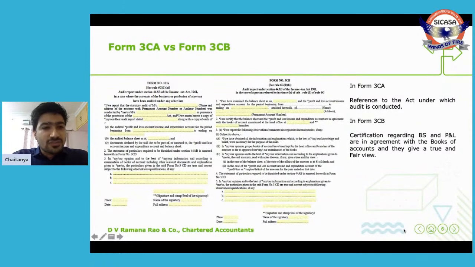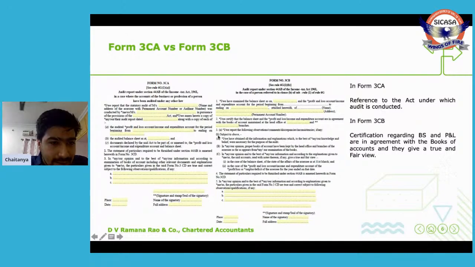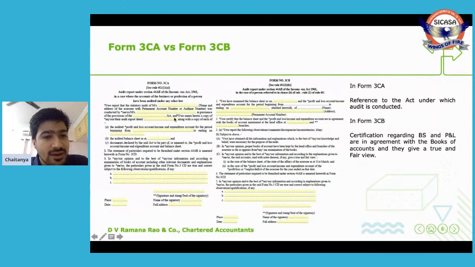Now let's look at the forms 3CA and 3CB. If you look at these forms, both forms look one and the same, except in the Form 3CA, there is a reference to that particular act under which the books of accounts are audited. If you look here, it actually asks for that particular act under which the books of accounts are being audited.